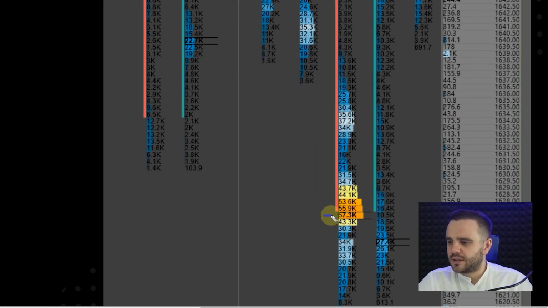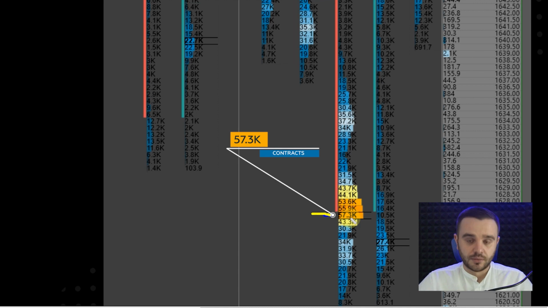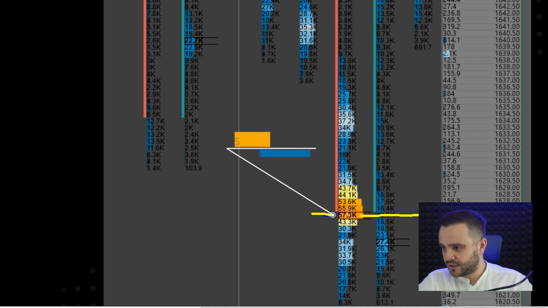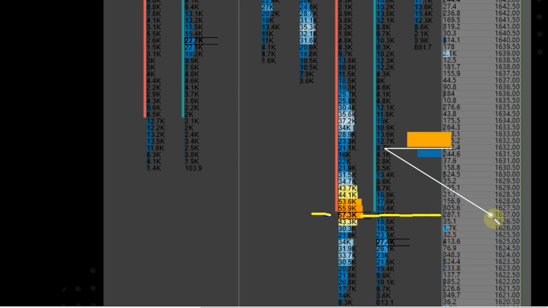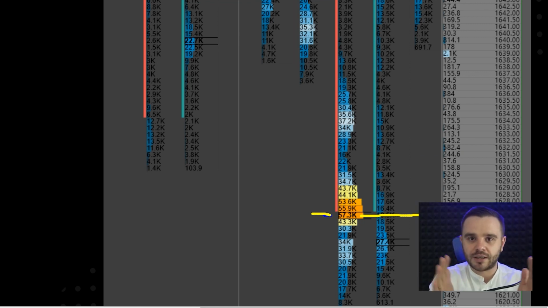I think you see here on this candle, this one, 57,300,000 coins were traded at this level, 1627. What does this mean? It means that some part of these coins were sold and part of these coins were bought, and combined together, it is this volume.